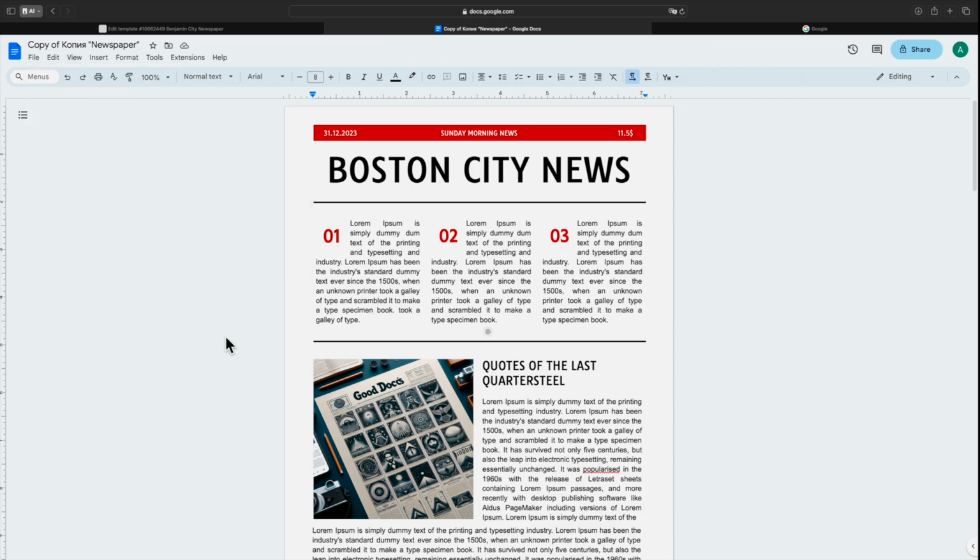Additionally, note that the edited template can be used not only in electronic form, but also printed by pressing Command+P on macOS or Ctrl+P on Windows.